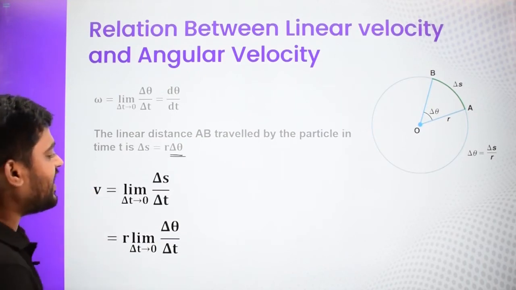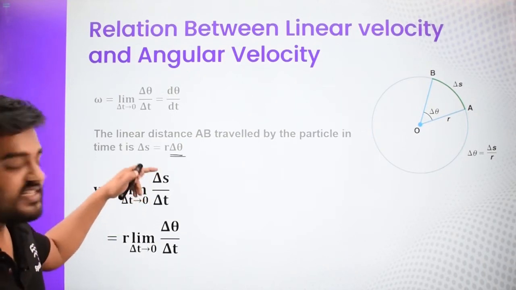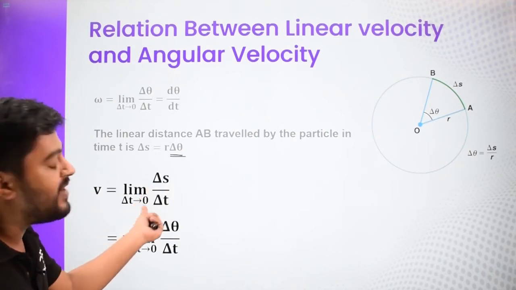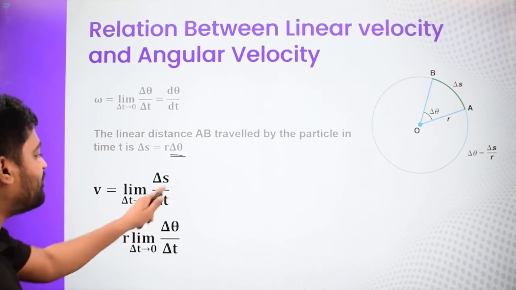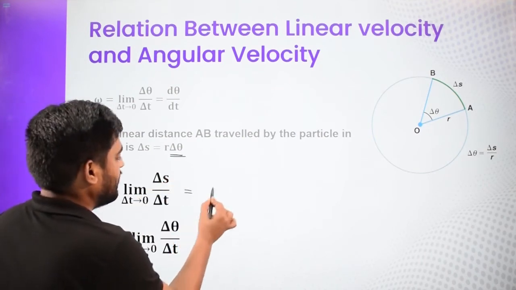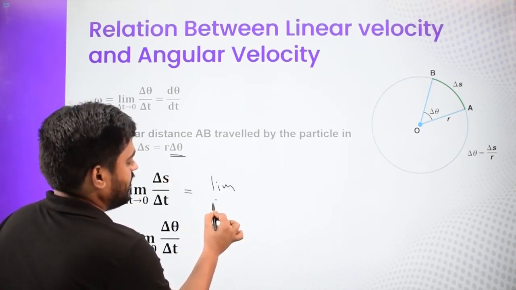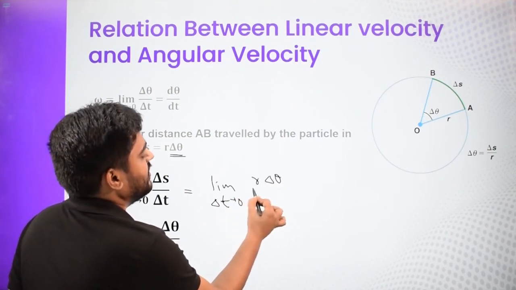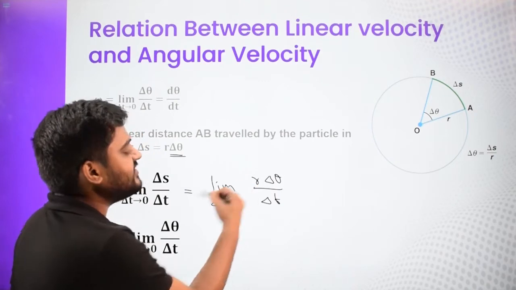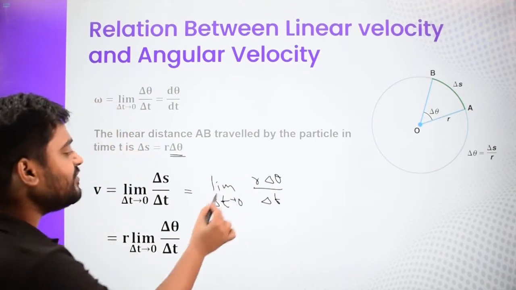Normal velocity is defined as limit delta t approaches 0 of the displacement divided by time taken, or ds by dt. And now if we put the s as r delta theta divided by delta t, this r is the radius of the circle which is going to remain constant.